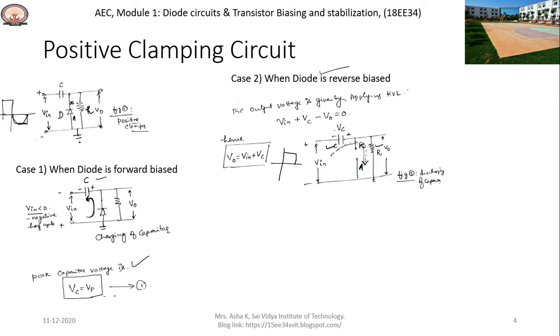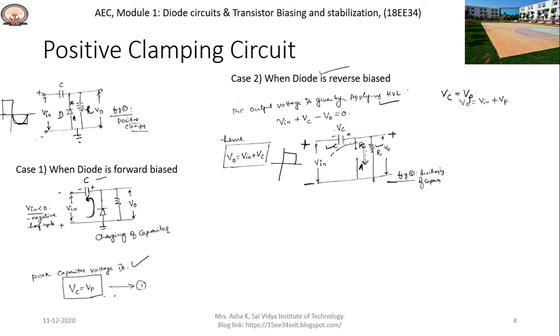The capacitor voltage is found by applying Kirchhoff's voltage law to this circuit. That is, negative to positive, minus Vin, negative to positive, plus Vc, then positive to negative, minus Vo, equals 0. Hence, we get Vout equals Vin plus Vc. From equation 1, we know that Vc is equal to Vp.